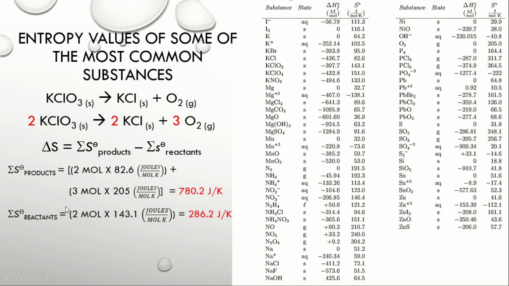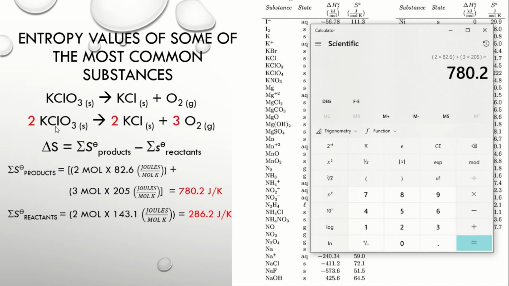Next, for the summation of the entropy values of the reactants, isa lang ang ating reactant, which is KClO3. Ang kanyang state ay solid. So, 2 times, bakit 2? Kasi yun yung coefficient ng KClO3 or potassium chlorate.